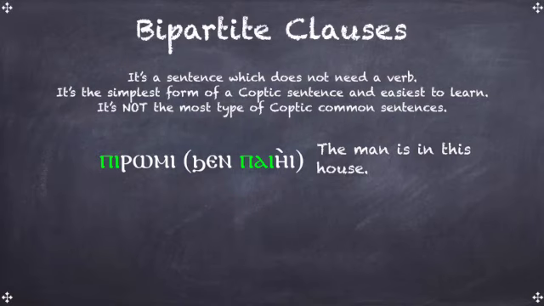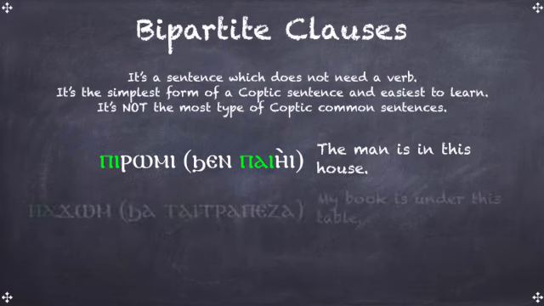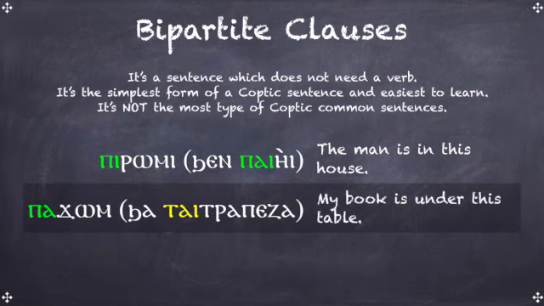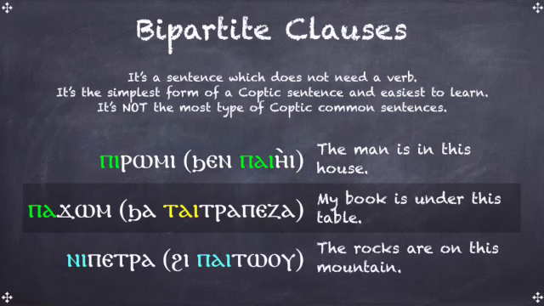Pi Romi Chen Pai A means the man is in this house. Pagom Chen Tai Trapeza means the book is under this table. Ni Petra Hi Pai To means the rocks are on this mountain.